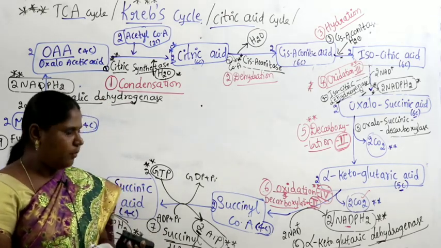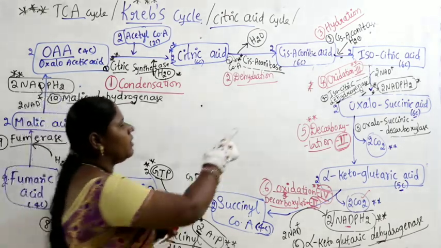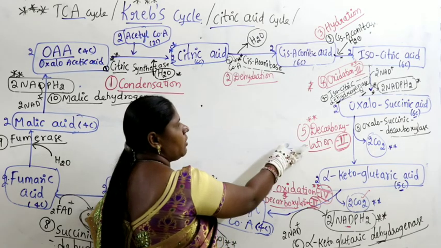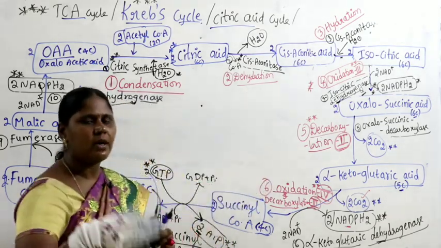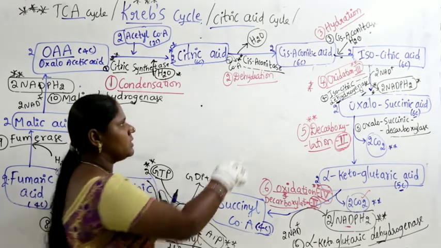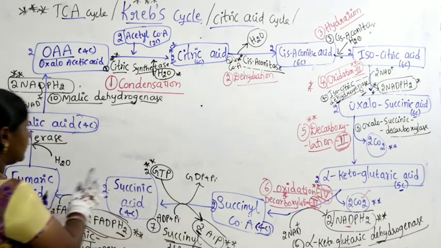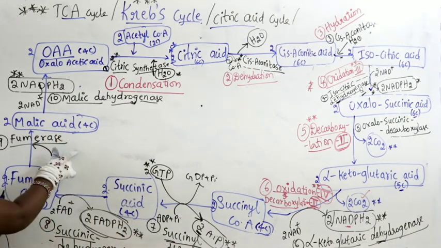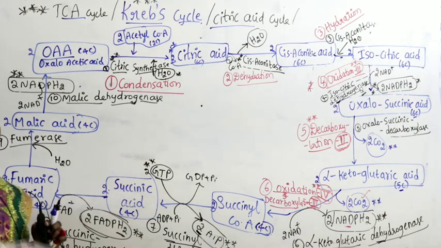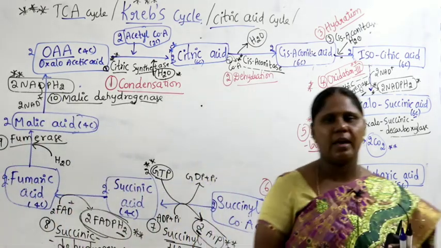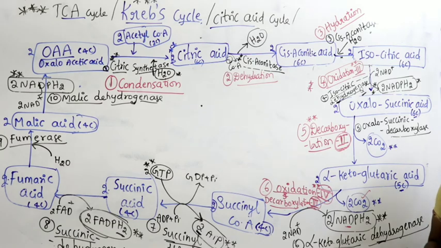So here a very important short tip: oxidation is followed by decarboxylation. Every step if you leave, the next step will become oxidation. So this is oxidation, leave one step, next step again oxidation. Leave one step, next step again will become oxidation. So even the names of the reactions are very easy for all of us to remember. Here carbon dioxide is going out, decarboxylation number 3, NADPH2 is produced, so oxidation number 4.